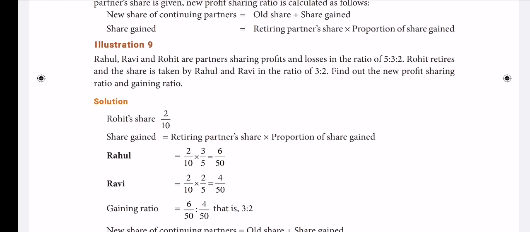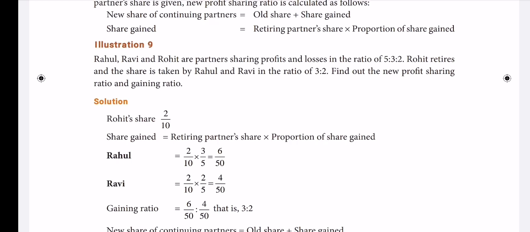Therefore 2 into 2 is 4 by 10 into 5, 4/50. Therefore at the end the gaining ratio of Rahul to Ravi equals 6/50 and 4/50, that is 3:2, since 6:4 can be said as 3:2. Okay?